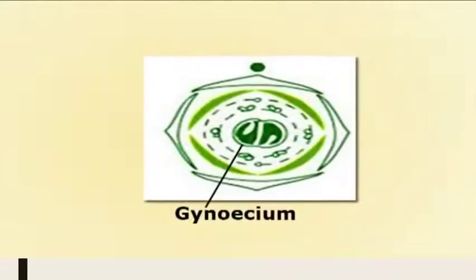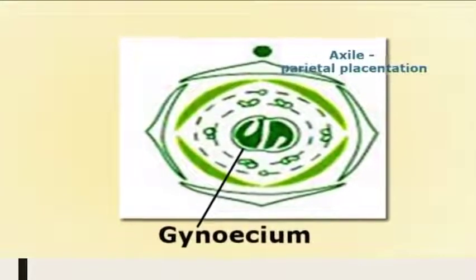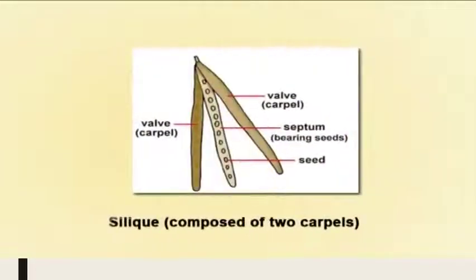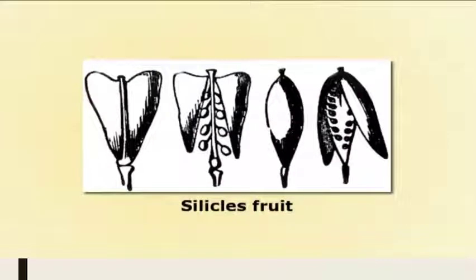Then the gynoecium has a superior bicarpellary syncarpous ovary. This ovary shows axile or parietal placentation. Here, the fruit is unique in the sense that it is called a siliqua or silicule. This fruit is basically a two-valved dehiscent fruit with a partition called the replum.